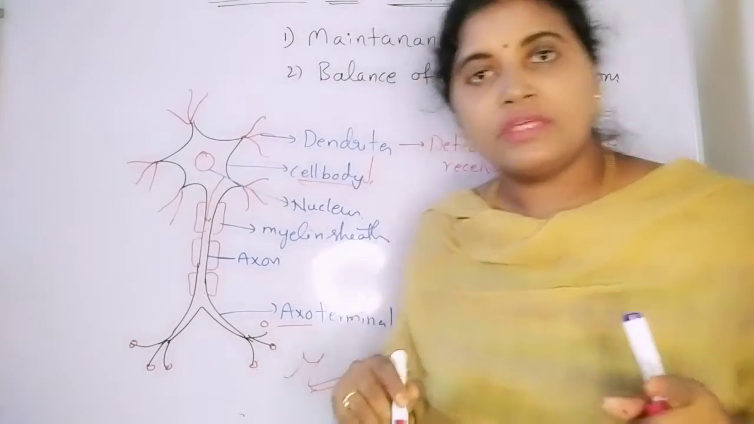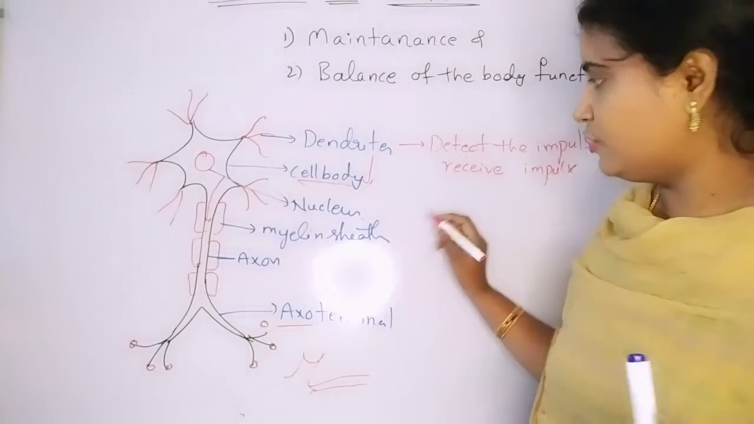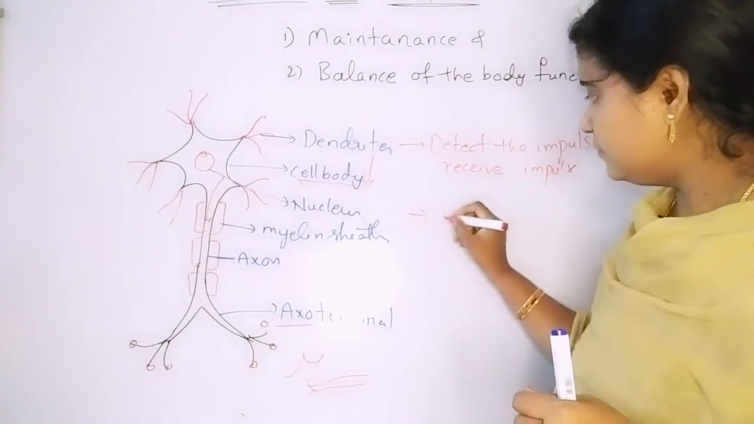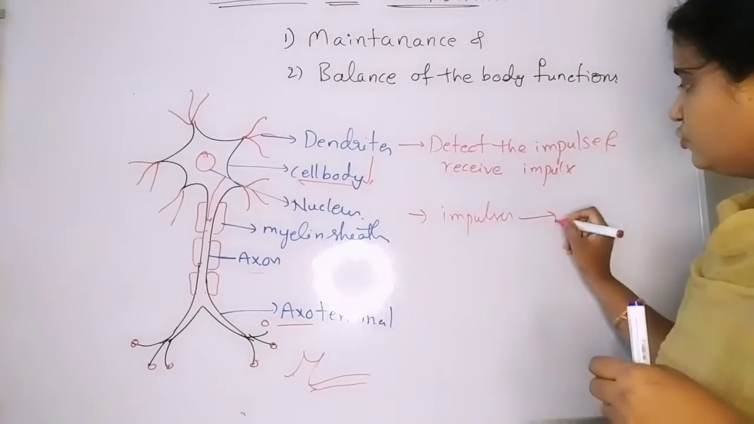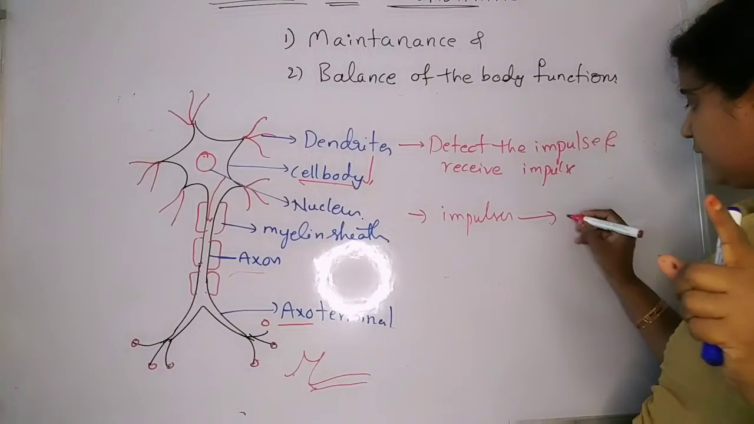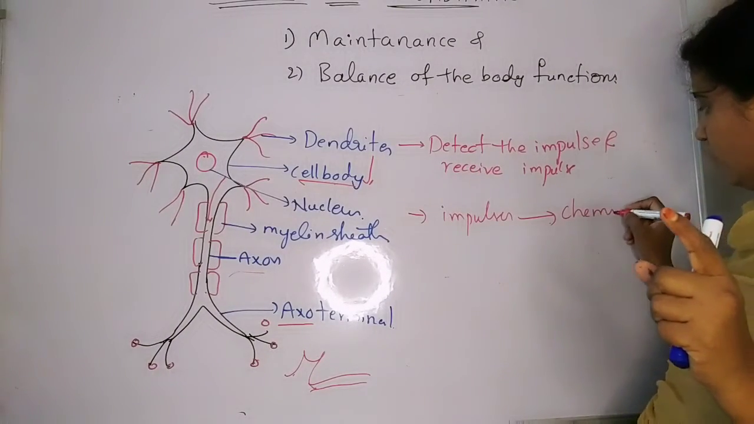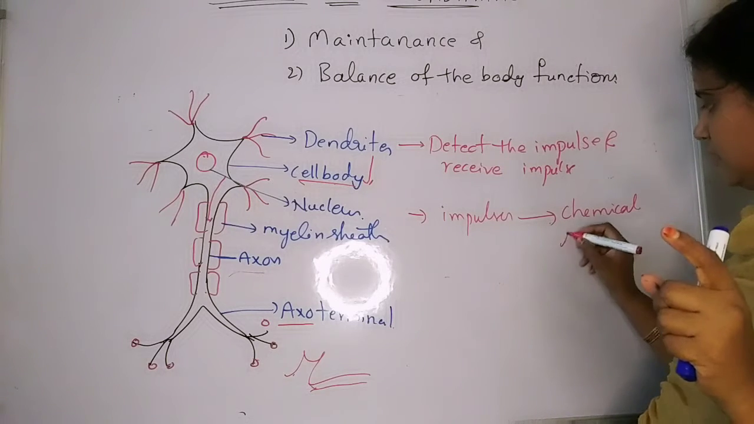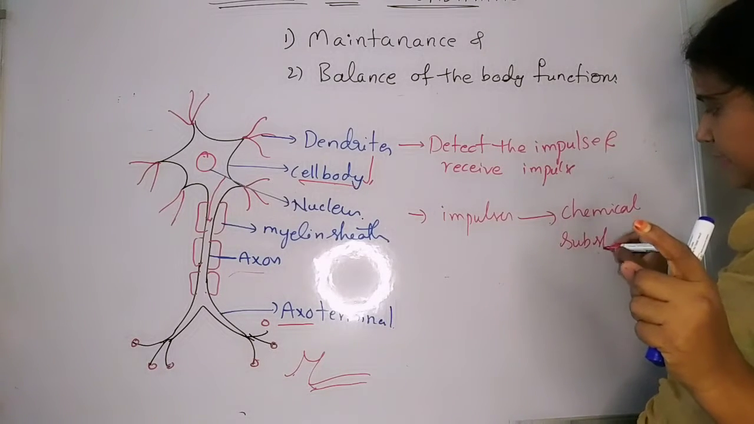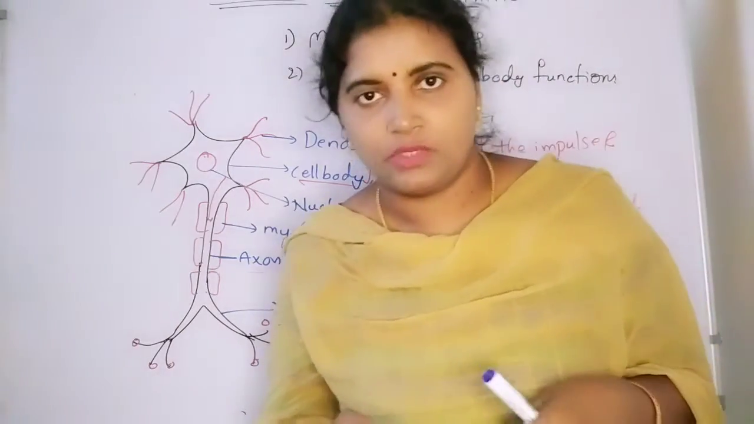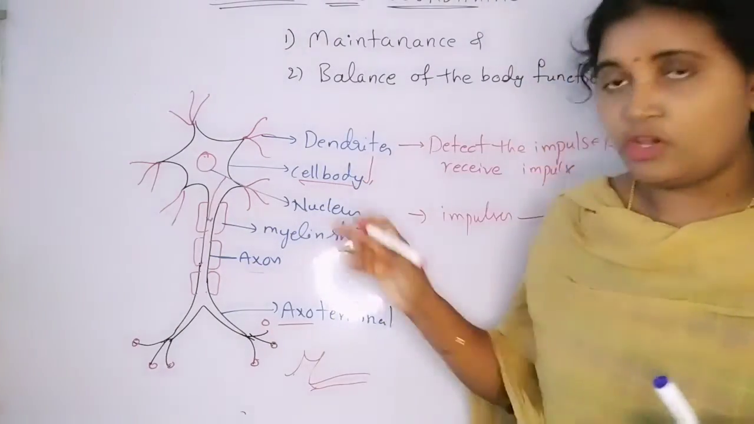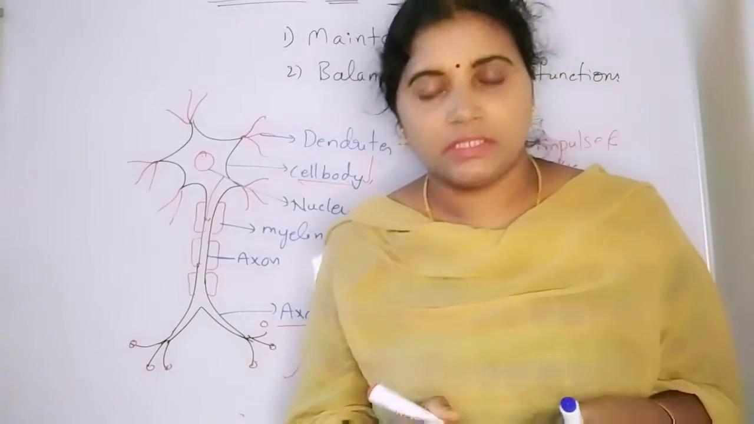Okay, so how are the electrical signals going to be sent? Here the nerve impulses are going to be converted into chemical substances. Actually this chemical substance is also known as neurotransmitters. Okay, neurotransmitters.